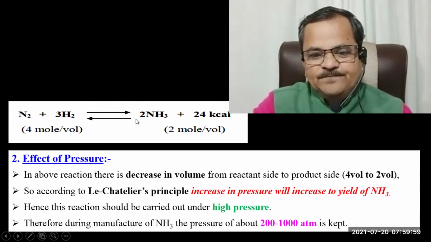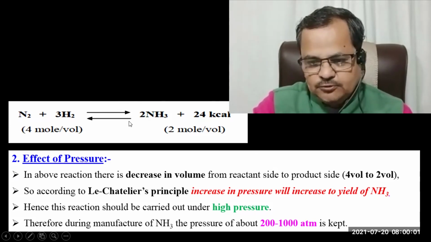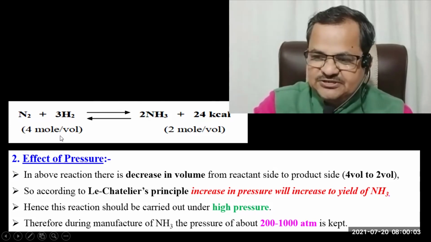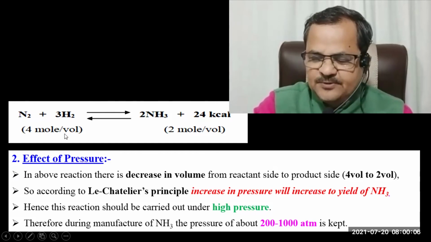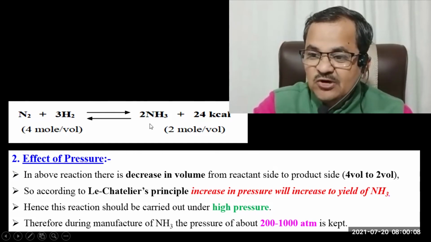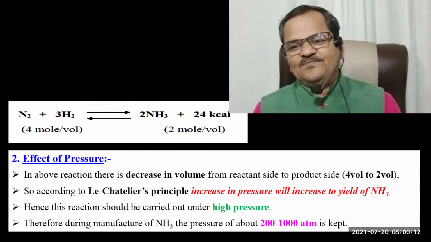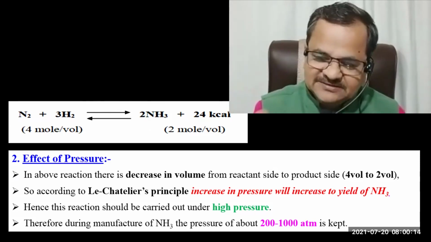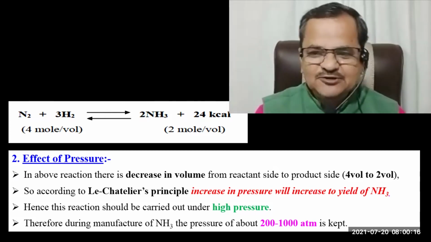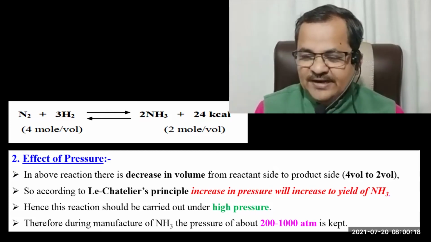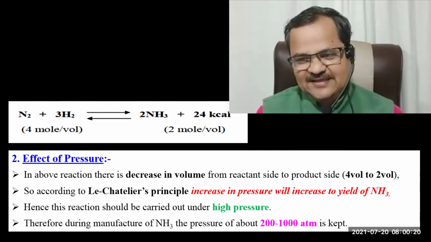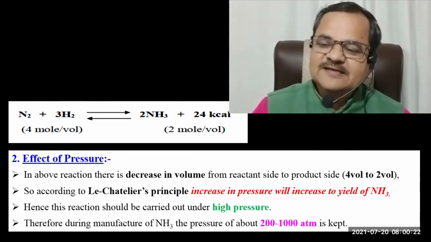So suppose you decrease the pressure. What will happen? The system will try to increase the pressure. Whatever you are doing, the system tries to do exactly the opposite. If you increase, it will decrease. If you decrease, it will increase.